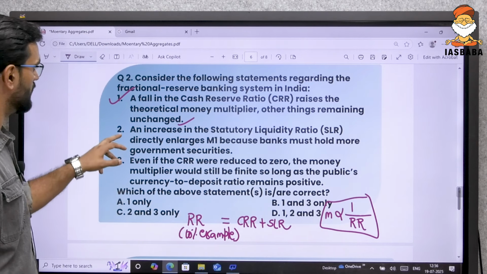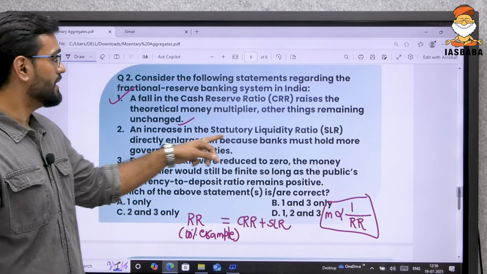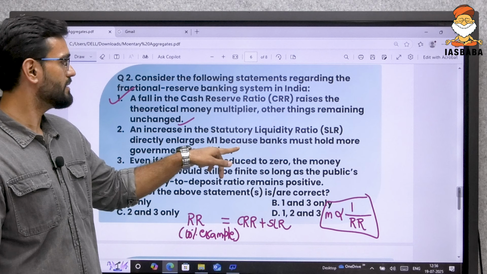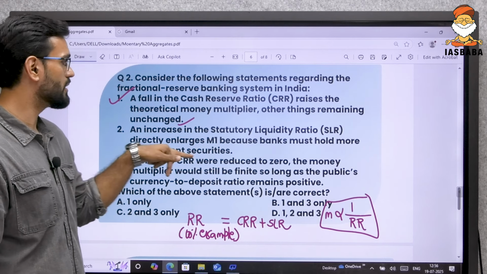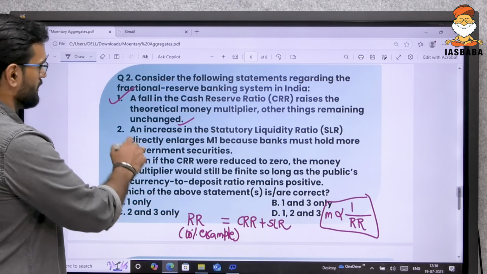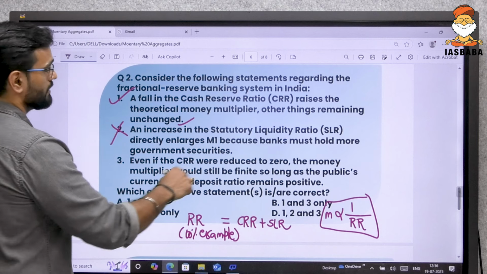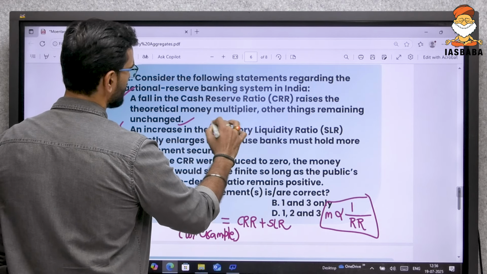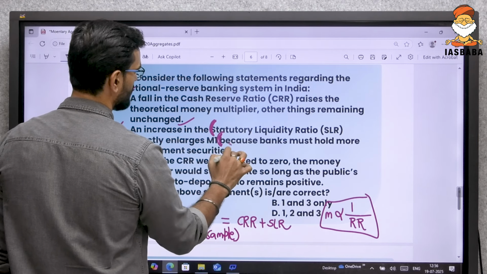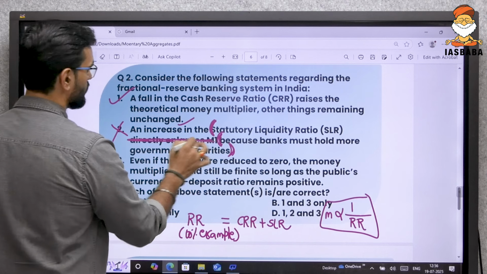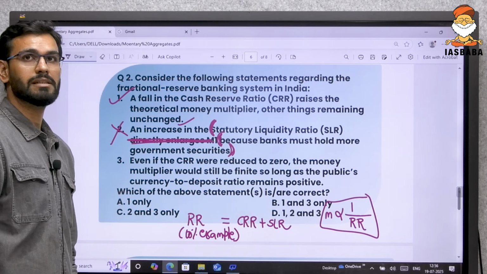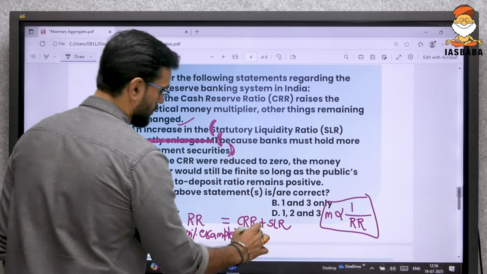Then, second point. An increase in SLR directly enlarges M1 because banks must hold more government securities. Again, this is a wrong statement, although the others are correct, this is wrong. Why?